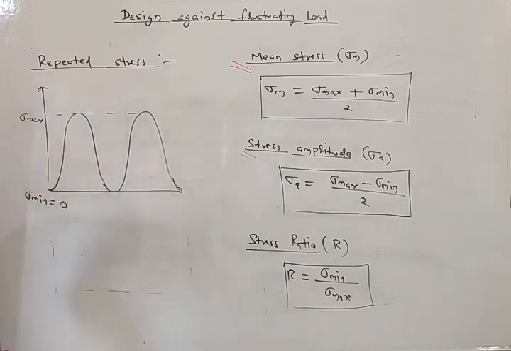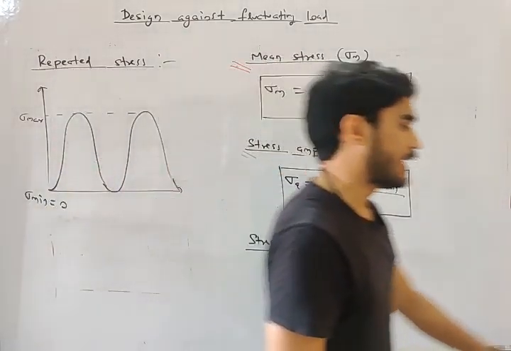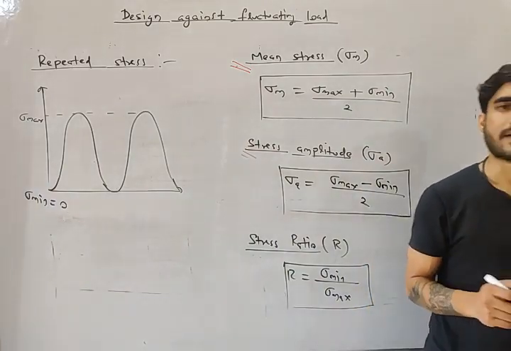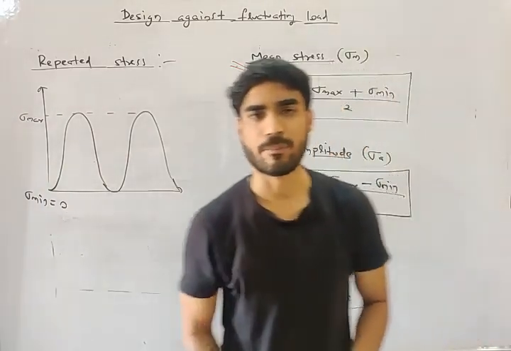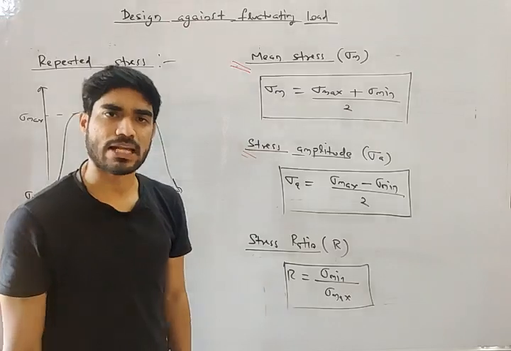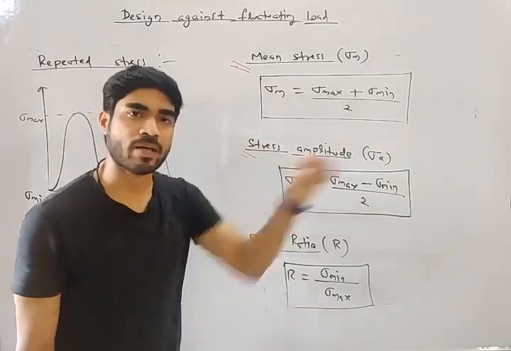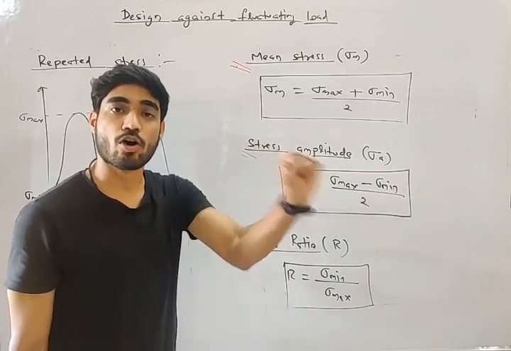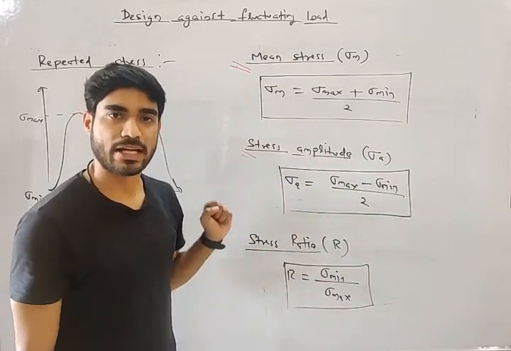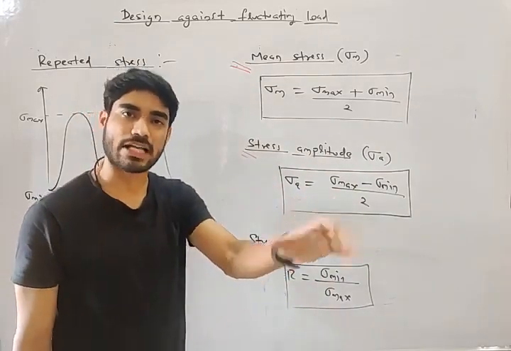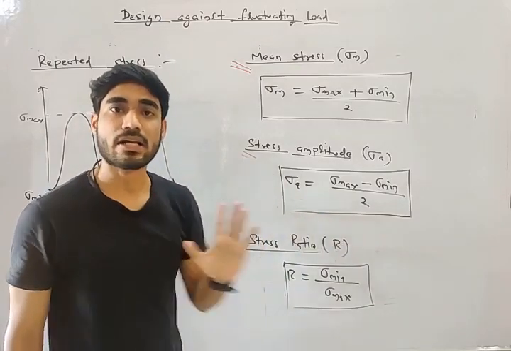Now my friend, what will be a practical example of repeated stress? For example, let's say you are opening and closing the door of a car. Then it will be subjected to repeated stress.